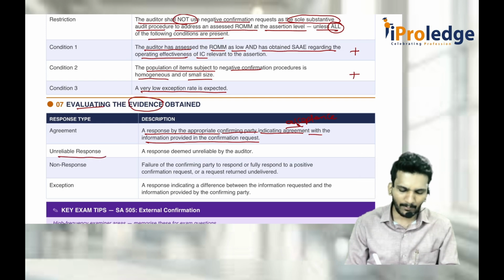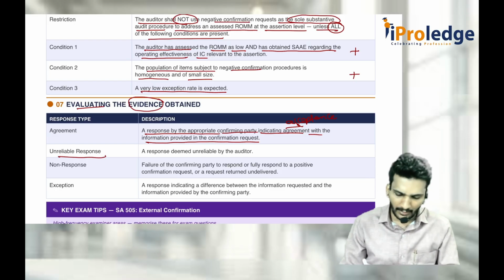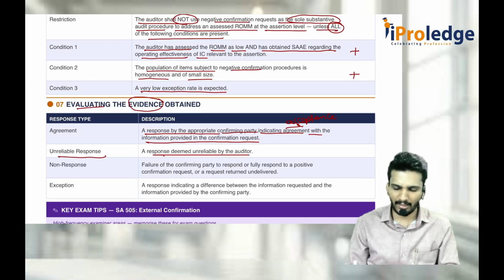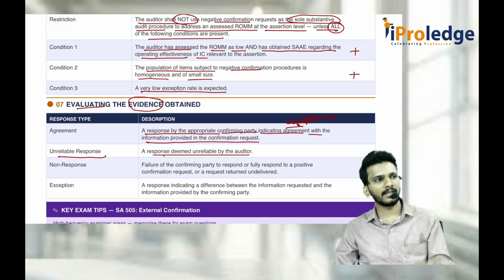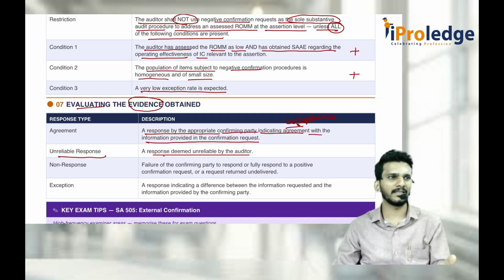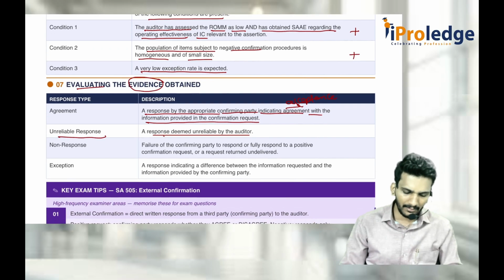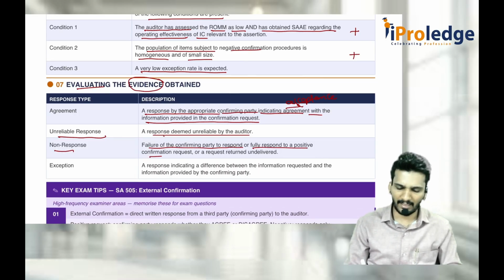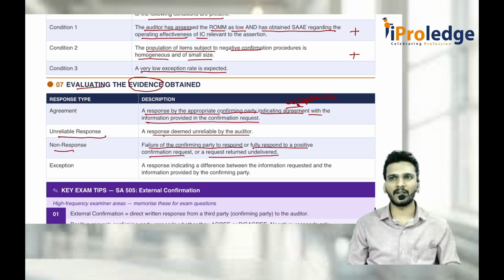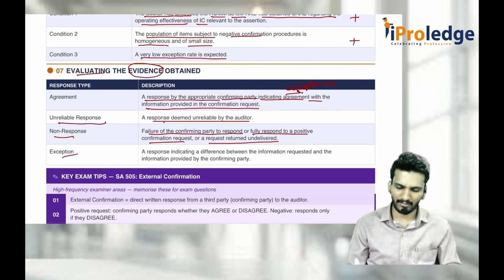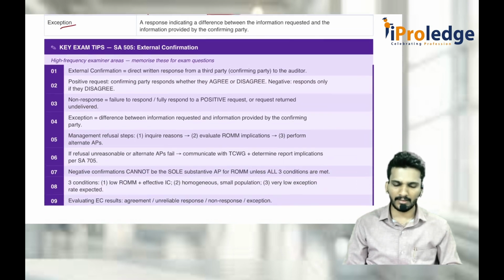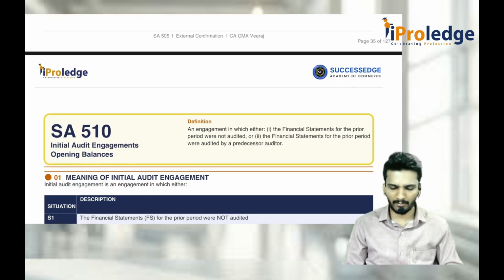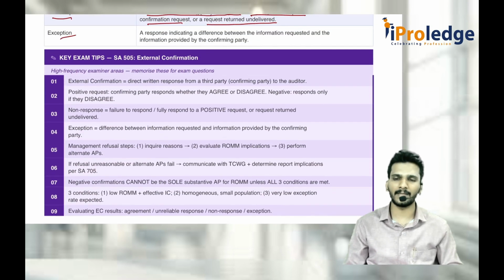If an unreliable response is there, what is an unreliable response? A response deemed unreliable by the auditor. For example, I asked sir, is it 10 lakh rupees or not? He sent only half of the thing, or I asked about creditors and he gave details about debtors. That is unreliable. Then non-response: failure of a confirming party to respond or fully respond to a positive confirmation request, or a request returned undelivered. That is also a non-response, an exception. This is 505, external confirmation. Shall we look into exam tips?